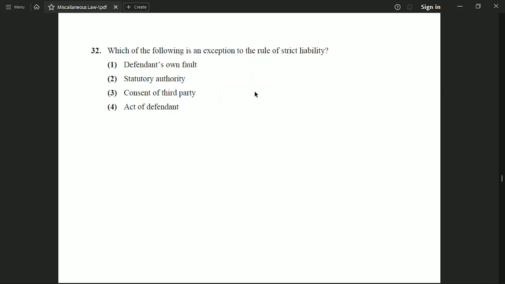Now the next question is, which of the following is an exception to the rule of strict liability? Option 1, defendant's own fault. Option 2, statutory authority. Option number 3, consent of third party. Or option number 4, act of defendant. And the correct option to this question is option number 2, statutory authority is an exception to the rule of strict liability.